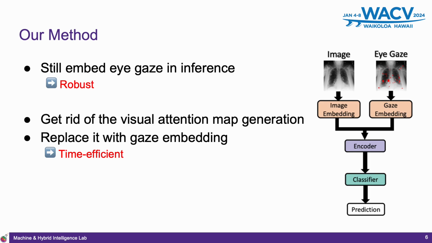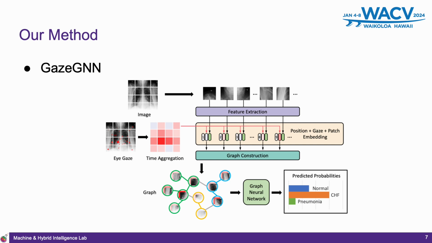Our method can fix both problems very well. First, we embed eye gaze in inference, so it fixes the robustness problem. Second, we get rid of the visual attention map generation procedure and replace it with the proposed gaze embedding, which is time-efficient. GazeGNN constructs a graph from an image and eye gaze data. Each node in the graph is represented as a combination of features through patch, gaze, and position embedding.